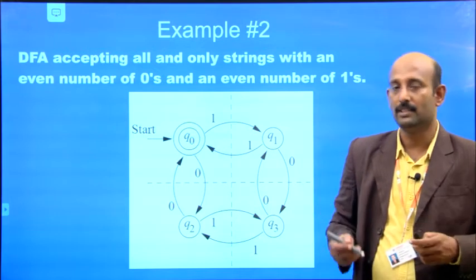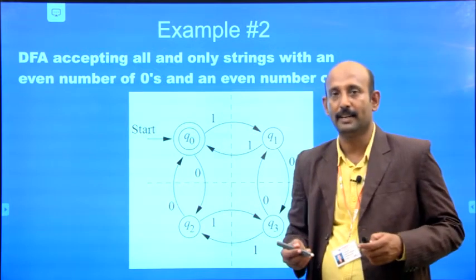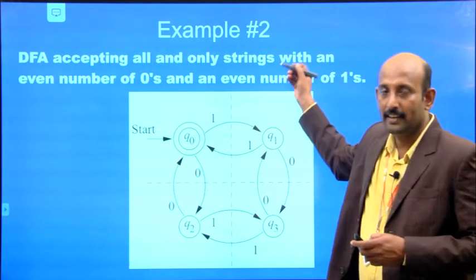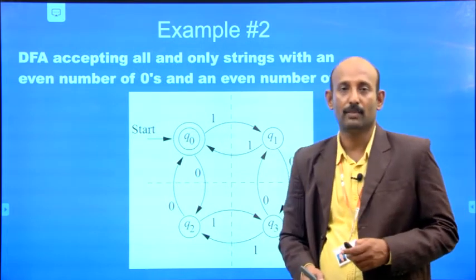So we have to build a deterministic finite automata to recognize an even number of zeros and an even number of ones. First let's take the possible strings. If I have the string 0 0, it is valid. Next, 1 0 0 1 has an even number of zeros and even number of ones.